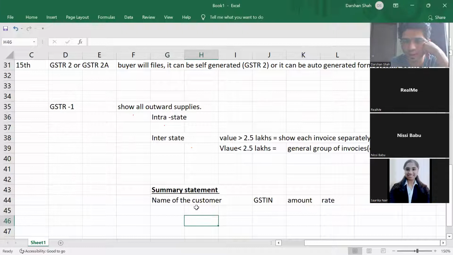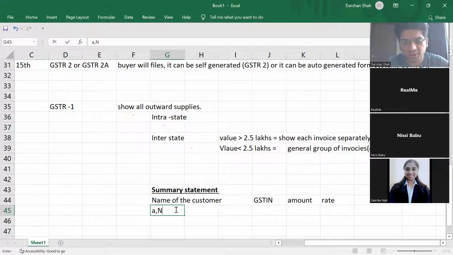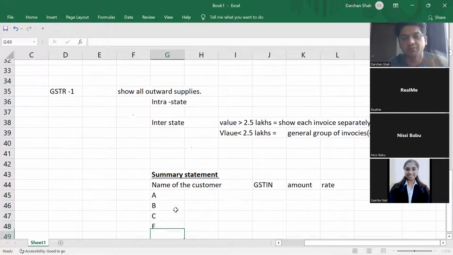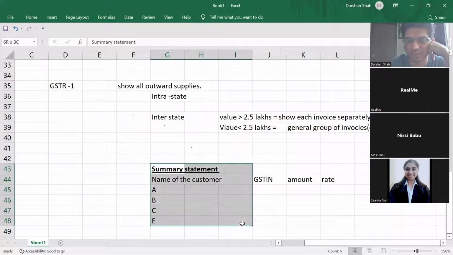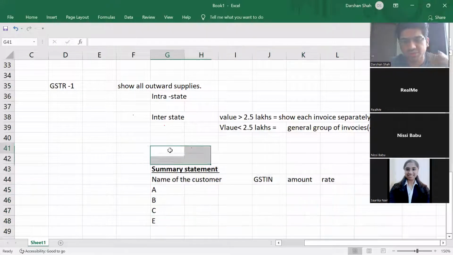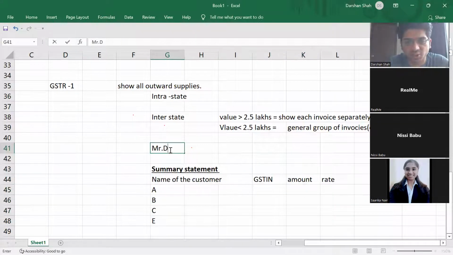Correct? So when you file, Mr. A will be shown separately, B will be shown separately, C will be shown separately, and E will be shown separately in the summary statement. Correct? And Mr. D's invoice has to be uploaded separately.